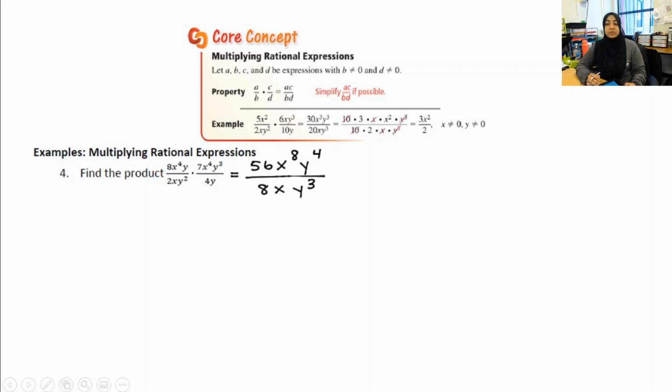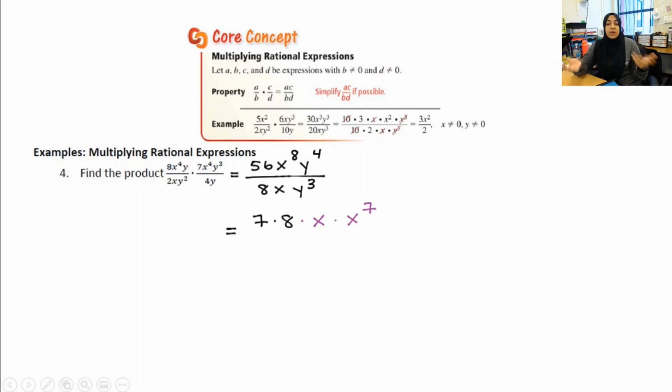Now all I need to do is simplify that. And you've done this before. When we were doing exponent rules, you did problems just like this. You were simplifying rational expressions. So like I said, I am going to break it up a little bit longer just so you can see it. But moving forward, we won't be doing that any longer. So 56, I know, can be rewritten as 7 times 8. I also know that x to the 8th can be rewritten as x times x to the 7th.